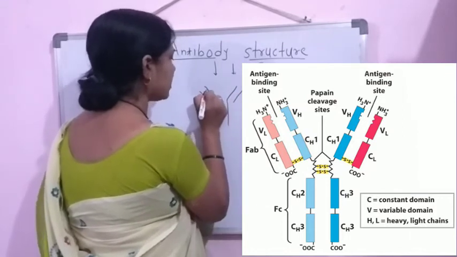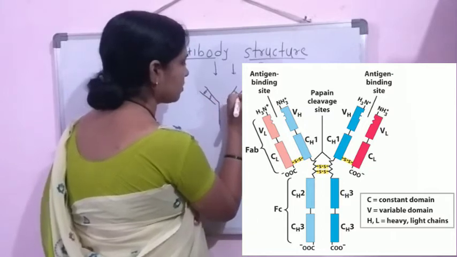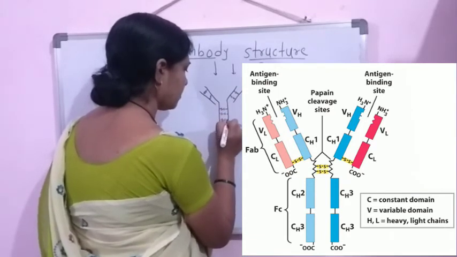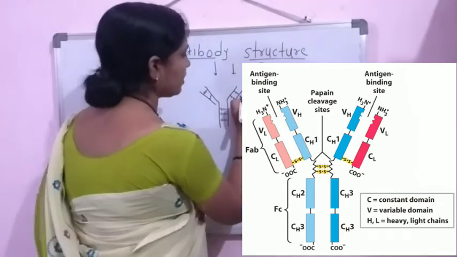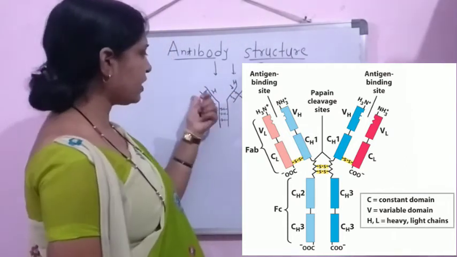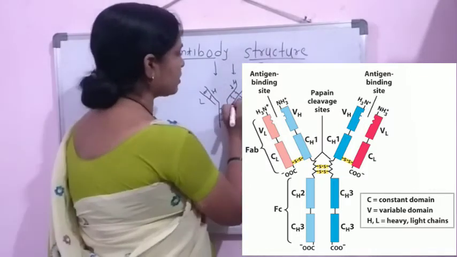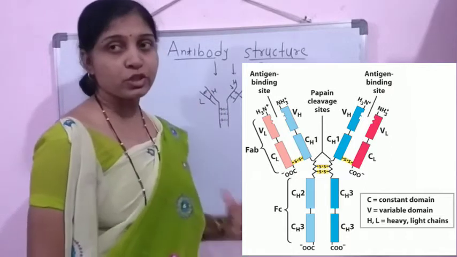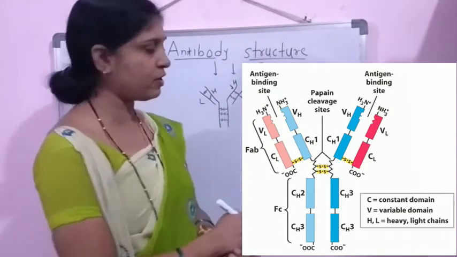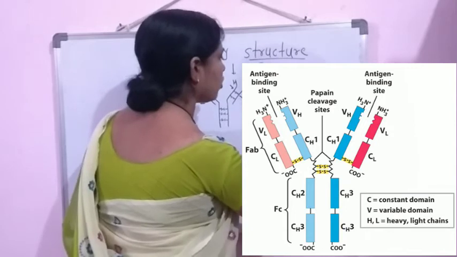and here there is the presence of disulfide linkages. Here these are the light chains, here it is a heavy chain: 2 light chains and 2 heavy chains. The size of the light chains is shorter as compared to that of the heavy chain, and here there is the formation of this Y-shaped structure of immunoglobulin molecules. Now in each of these, either a light chain or a heavy chain, there is the presence of 2 regions, the variable region and the constant region.